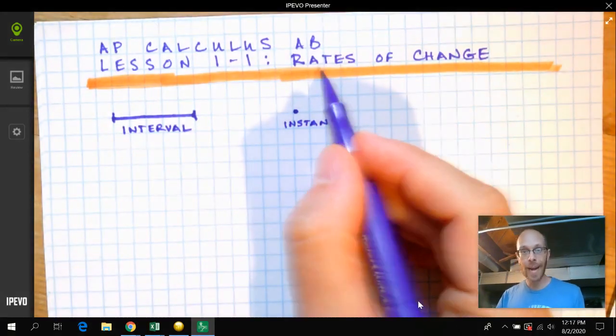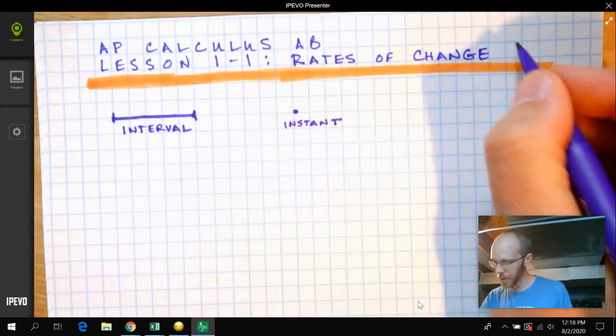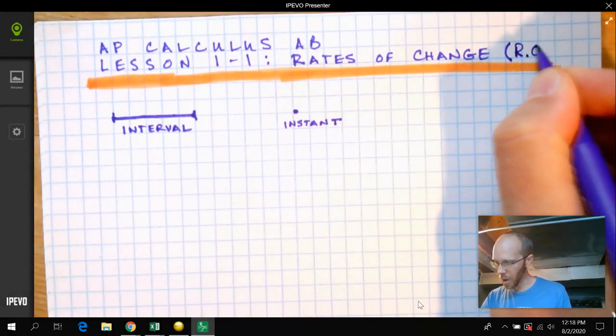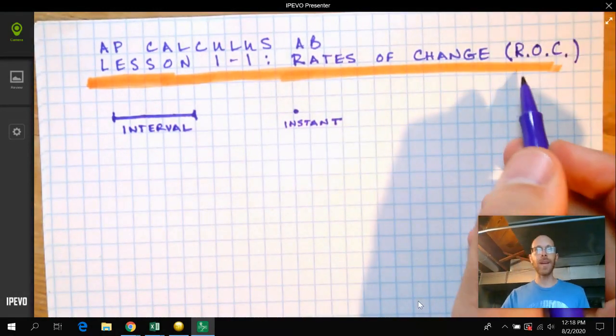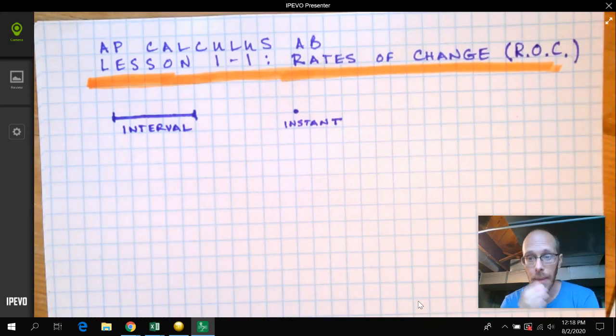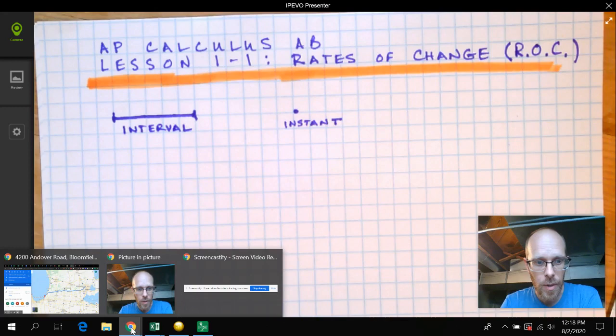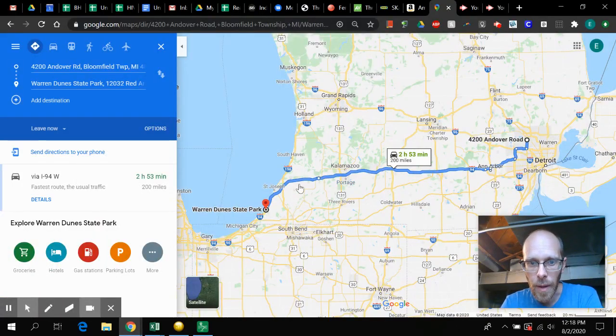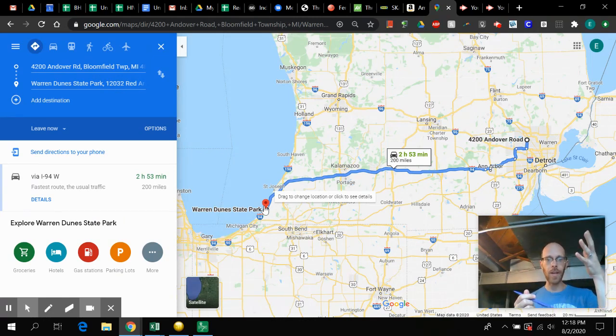Today's lesson is called Rates of Change, or as I'm going to call them, ROC, also known as ROC or ROC, because calculus, it rocks. Anyway, it's the first day of class, and rather than doing a big lesson, I was thinking maybe we could go to the beach. In fact, I already mapped out the route for us.